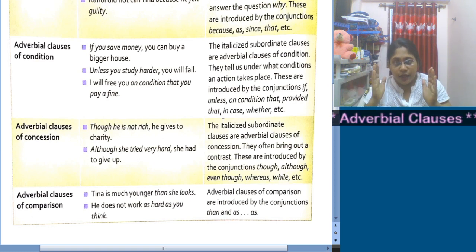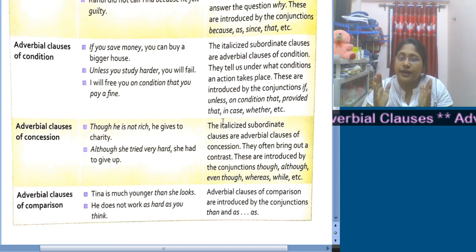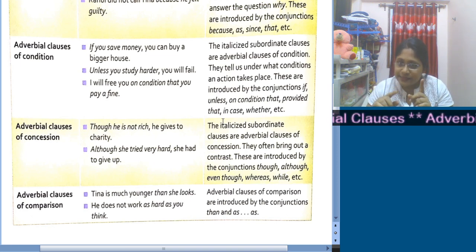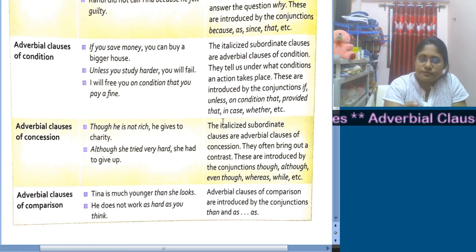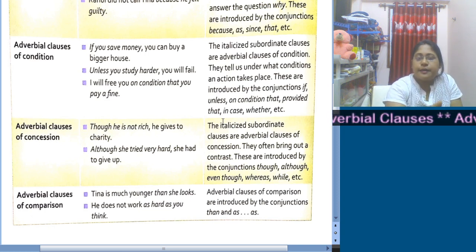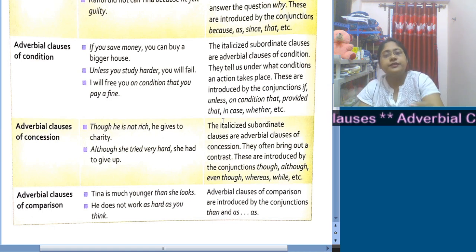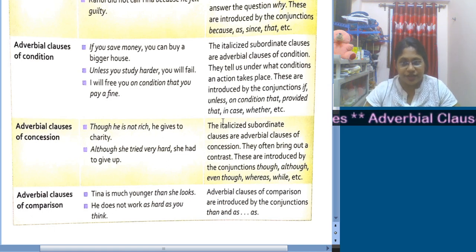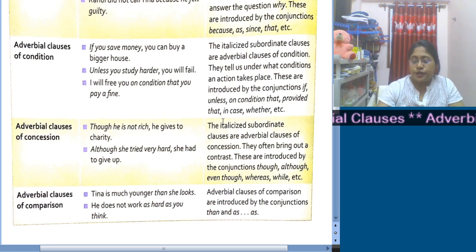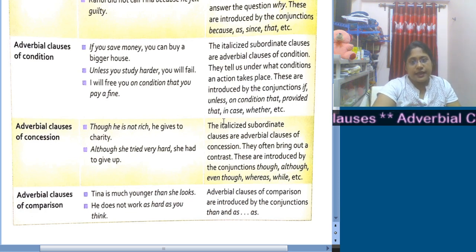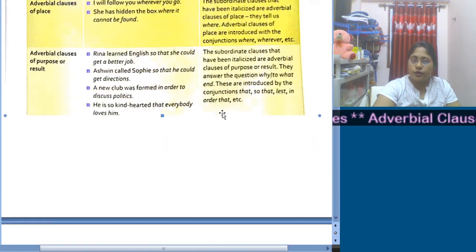The group of words as hard as, as this particular conjunction provides us an example of an adverbial clause of comparison. Generally we will find degrees over here, positive or comparative degree or superlative, where we will find adverbial clause of comparison. So this is the discussion regarding adverbial clause.